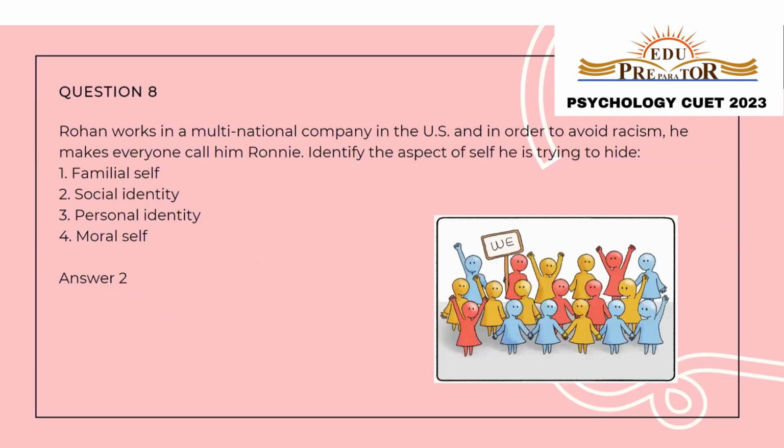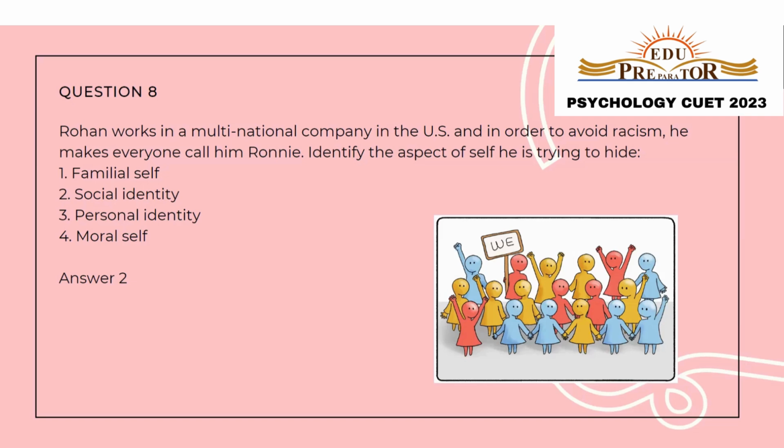Rohan works in a multinational company in the US, and in order to avoid racism, he makes everyone call him Ronnie. Identify the aspect of self he is trying to hide. So, in this, he's trying to avoid racism by asking everybody to call him a name that sounds more foreign, and therefore he is avoiding his social identity.